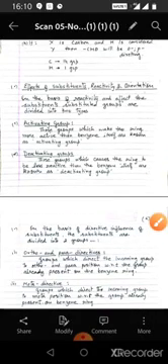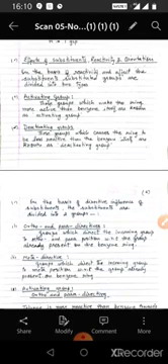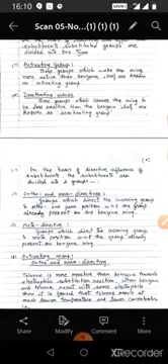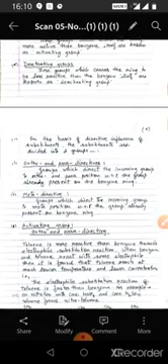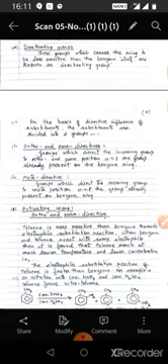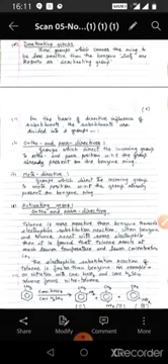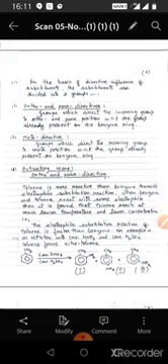Now we come to the effect of substituents, reactivity and orientation. On the basis of reactivity and effect, these substituents or substituted groups are divided into two types. Activating groups are those groups which make the ring more active than benzene itself. Deactivating groups are those groups which cause the ring to be less reactive than benzene itself.